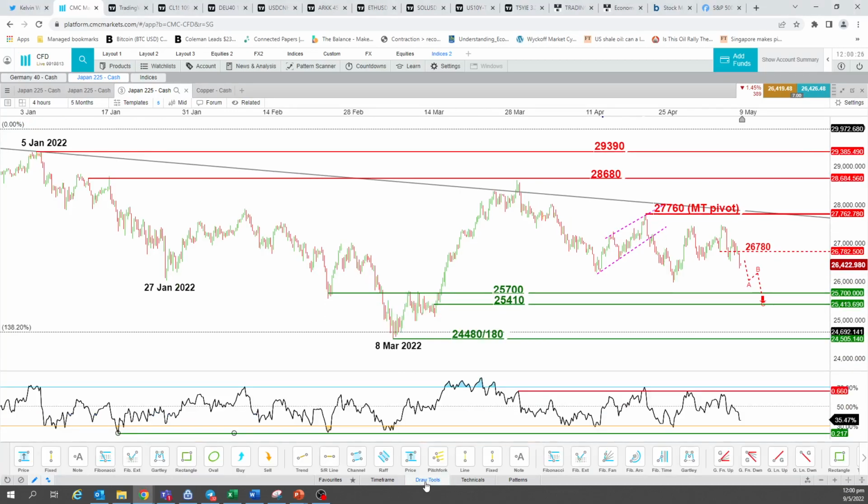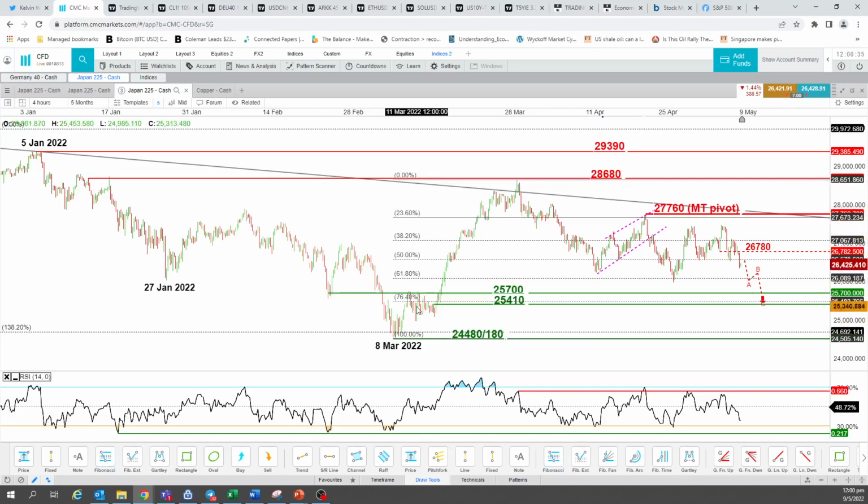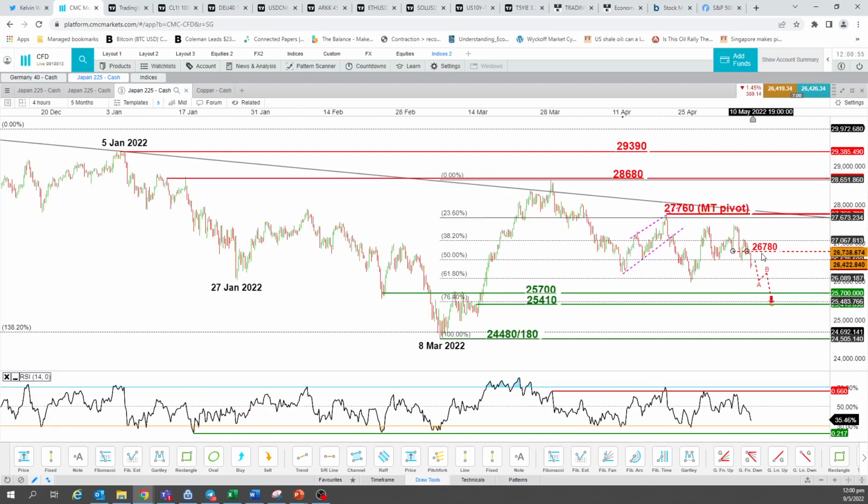Also, if I draw a Fibo retracement from the low of 8th of March to the last rally up on 29th of March, it's the 76.4% Fibo retracement level. So there's a confluence of Fibo and graphical congestion zone, indicating a strong magnetic or inflection point for price action to shape a further potential downside towards this support zone. So as long as the 27,760 pivotal resistance is not surpassed this week.